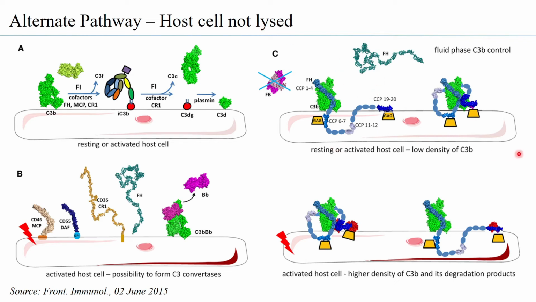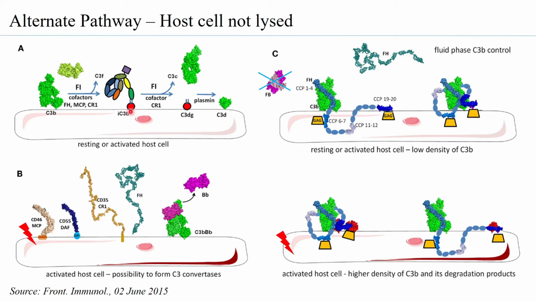It will only come to the host cell. Why? Because factor H can recognize specific glycosaminoglycans that are present in the host cell, and because factor H can come and bind to the C3b on the host cell, it is going to ensure that factor B does not even come and bind to the C3b. So the question of the C3b getting active doesn't arise. This is something that is important, and this is something that happens.